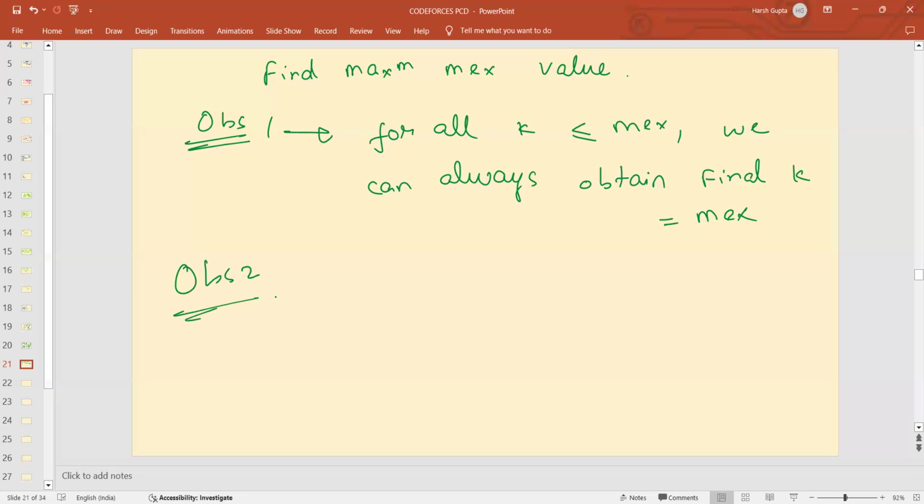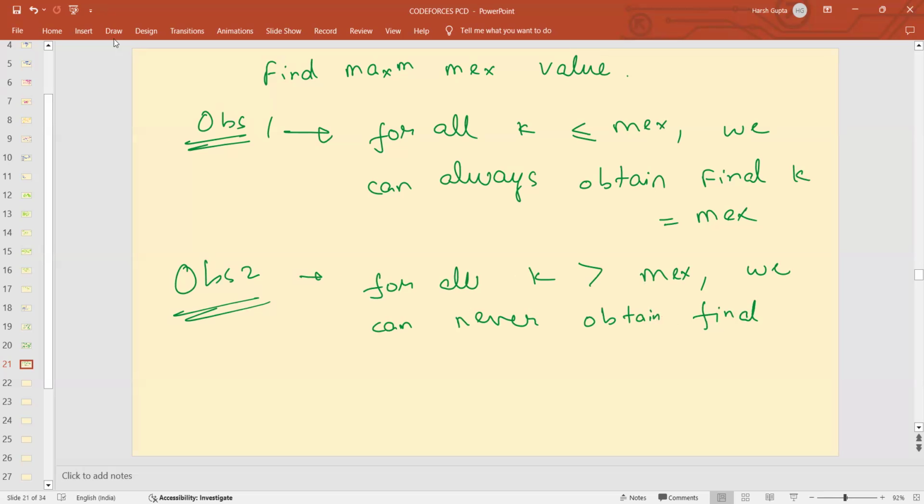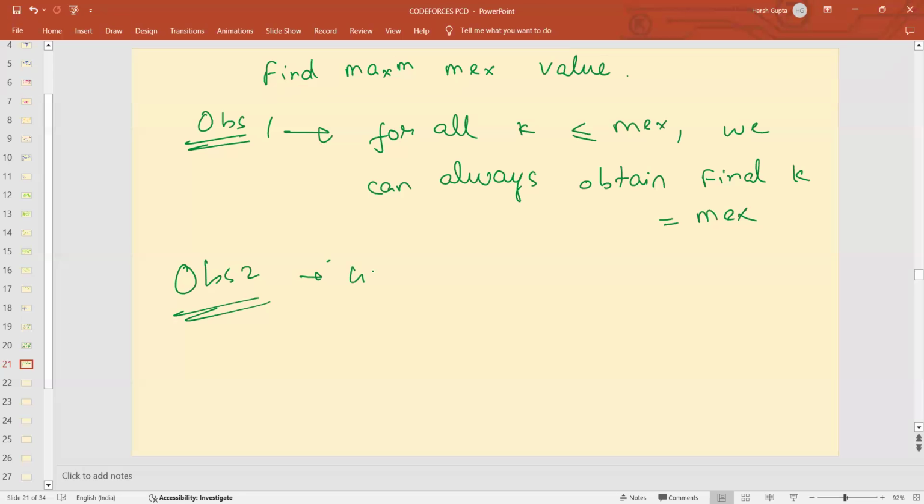And observation 2 was, for all k greater than max, we can never obtain a final value greater than max.